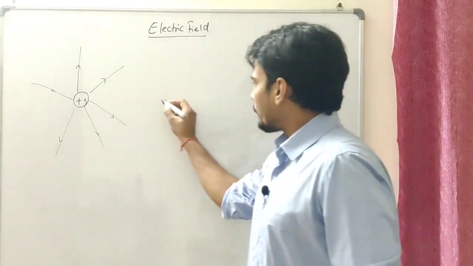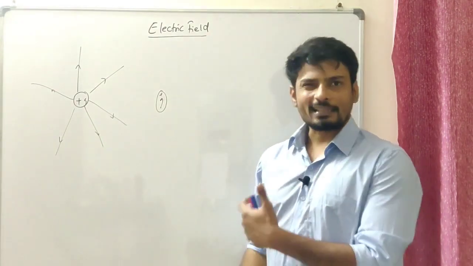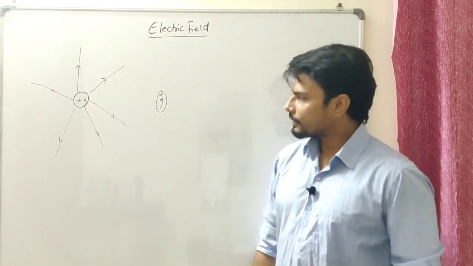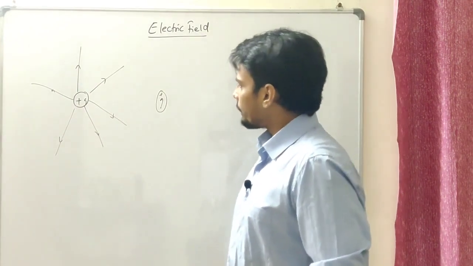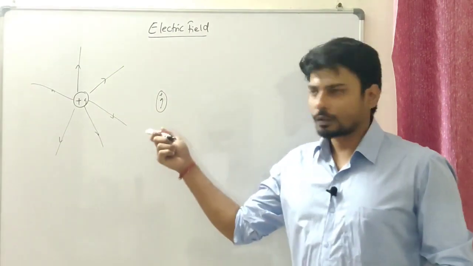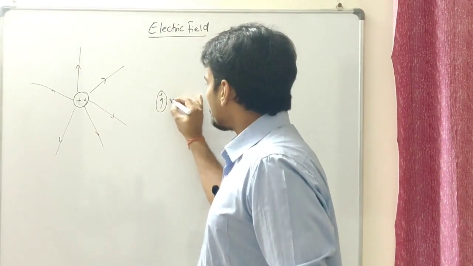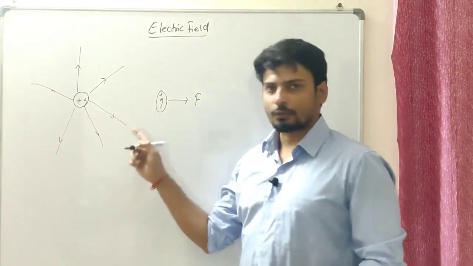Let's suppose I bring another positive charge over here in this area. Let me call it a test charge. This test charge is quite ordinary, and at a certain point it becomes really important. What happened? It is influenced by these lines of force, and it will have some impact. It might feel a force, probably a repulsive force, isn't it?